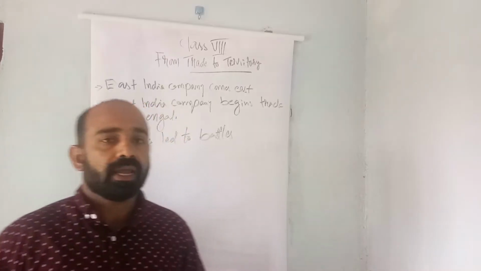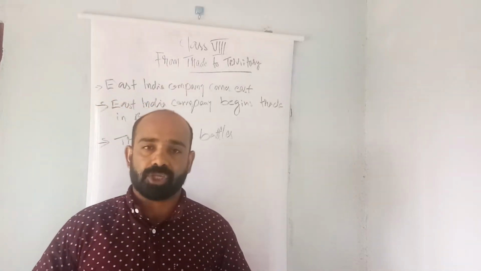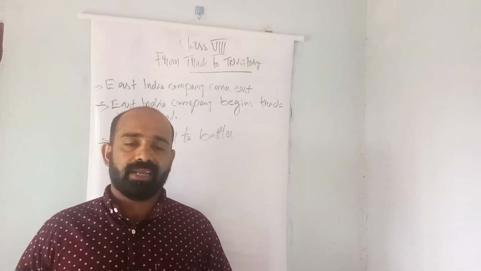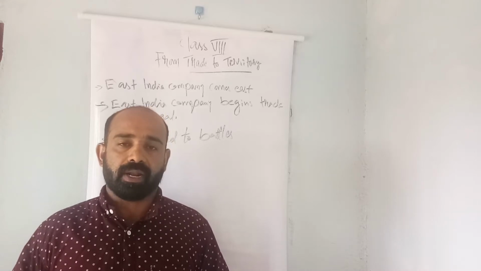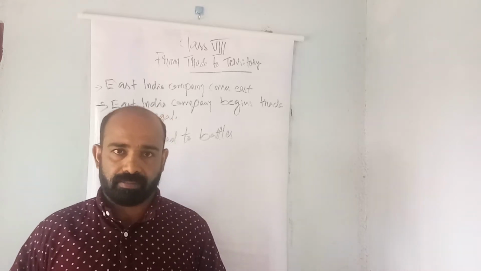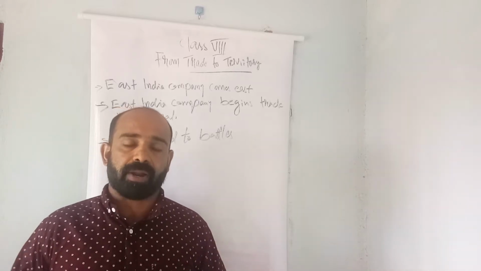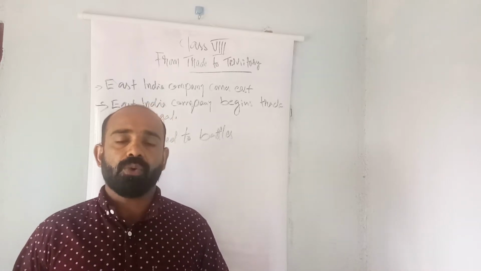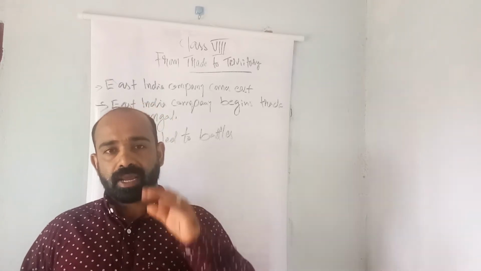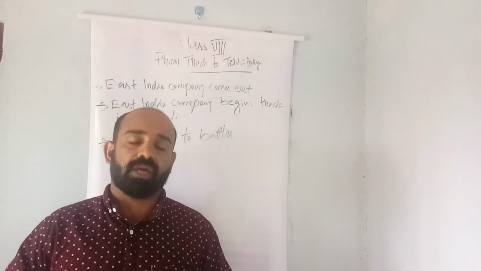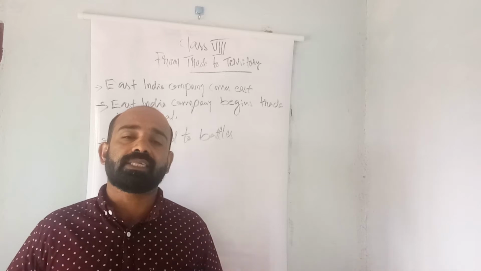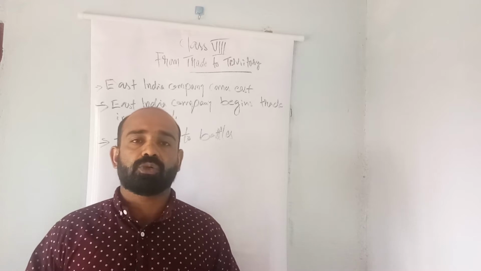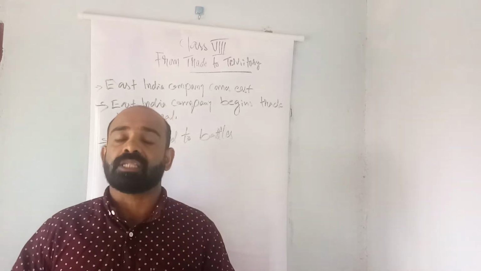East India Company comes east. In 1600, Queen Elizabeth I, the English Queen, granted a charter to the East India Company, giving permission to trade with Eastern nations. As per this charter, no other English company would be able to trade with Eastern countries, only the English East India Company.